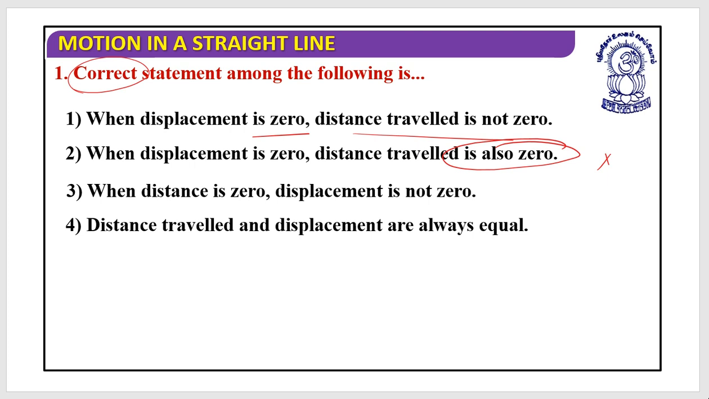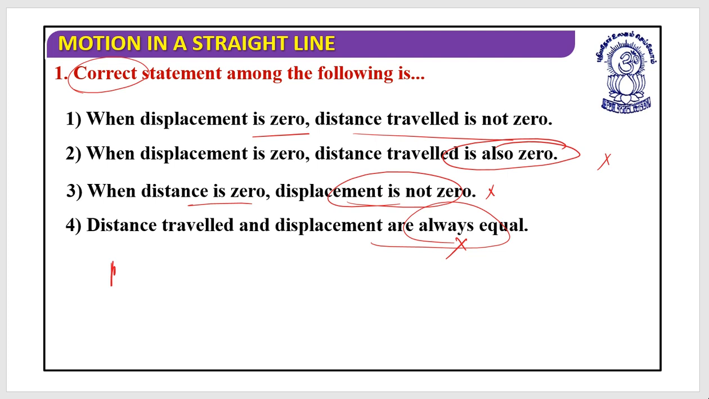When distance is 0, displacement is not 0. This is false. If distance is 0, the object is not moving. If the object is not moving, displacement must be 0, and the option is saying displacement is not 0. That's why it is incorrect. Next, distance traveled and displacement are always equal. This cannot be the case.